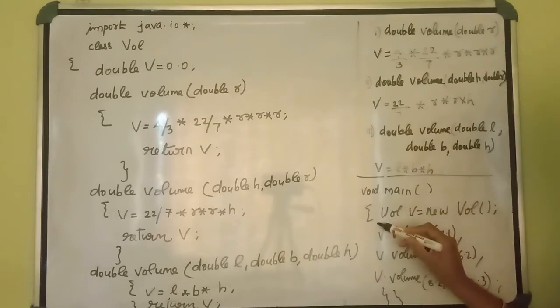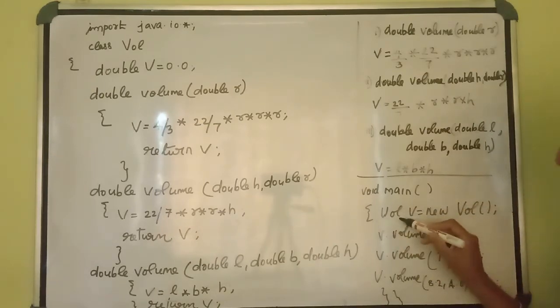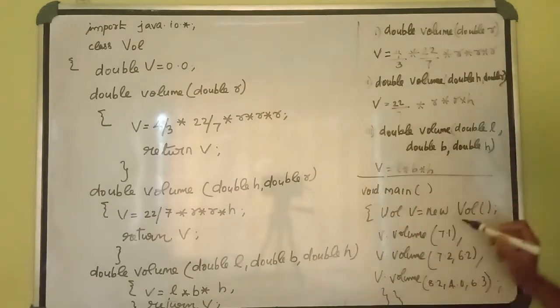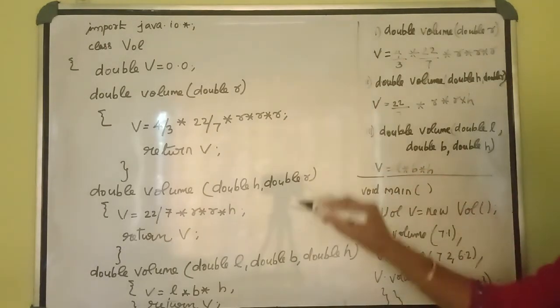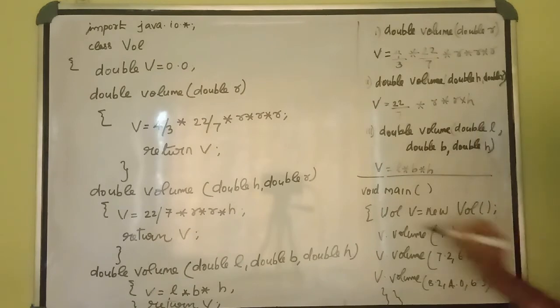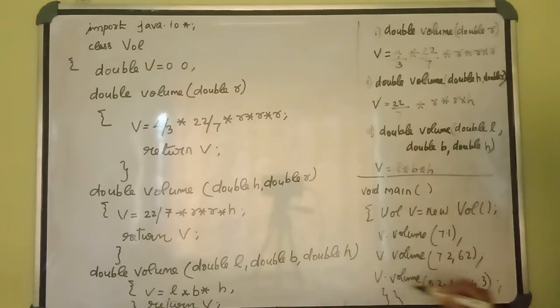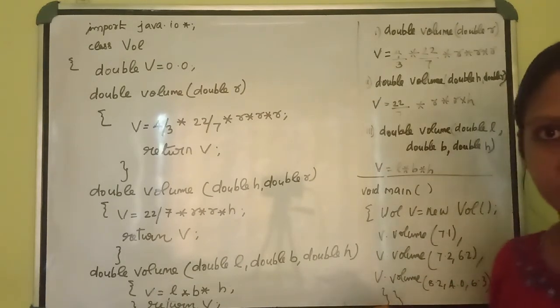After that, with the bracket, first we will create the object of this particular class like this. Void V is equal to new void. Then V dot volume of first. I will give a double argument, one real number here. Then it will call this function. Next one, 2 double arguments. It will call this function. For this one, we will give 3 double arguments.